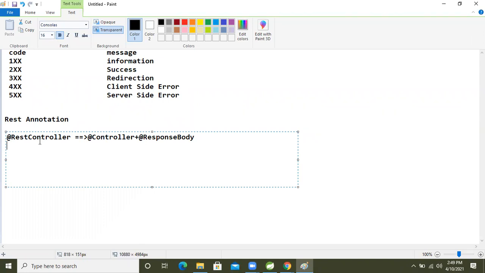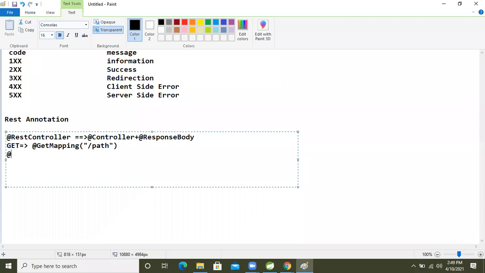After that, we know that if we are making a GET type request, then for that we use GetMapping. GetMapping plus the path, which means we are giving the URI. I'm just giving a path, one name inside it. So if we want to make a GET type request, we use GetMapping.